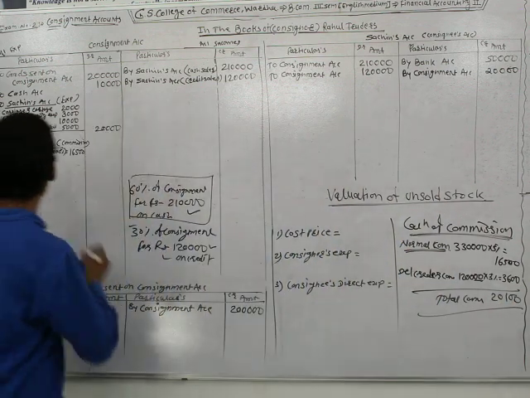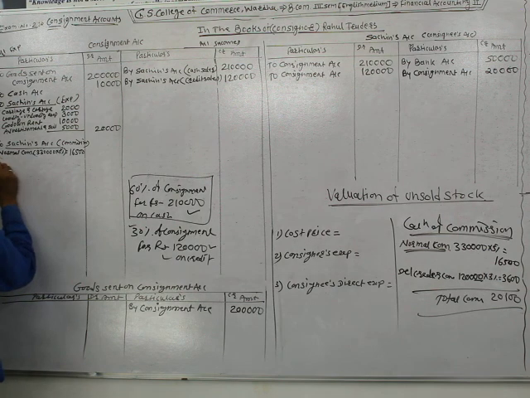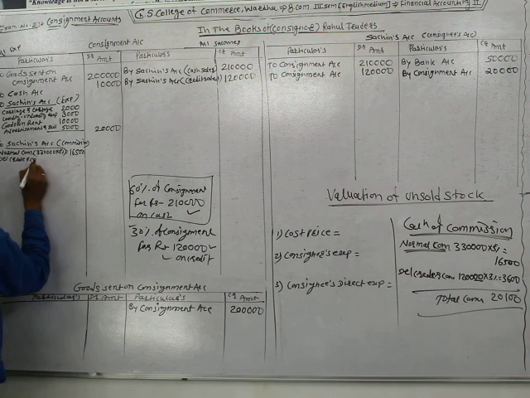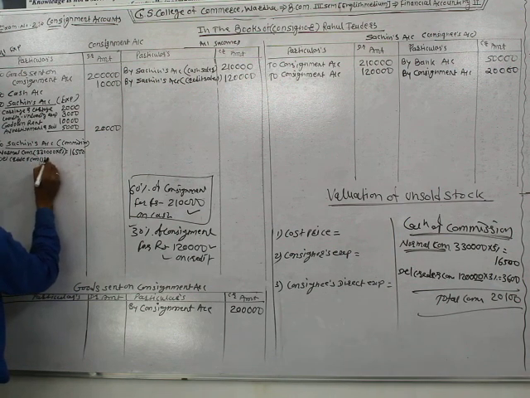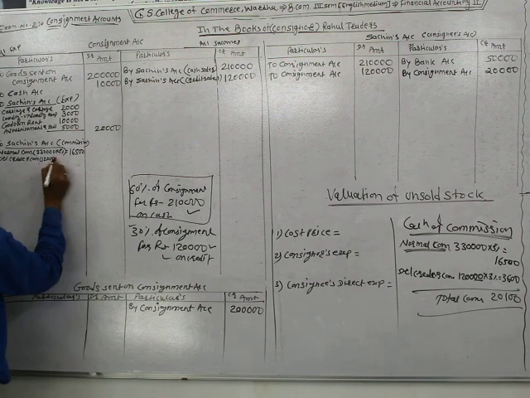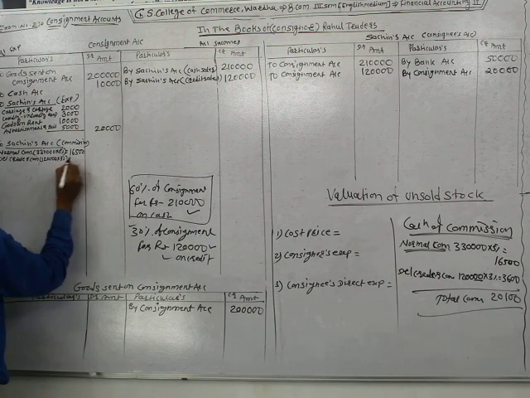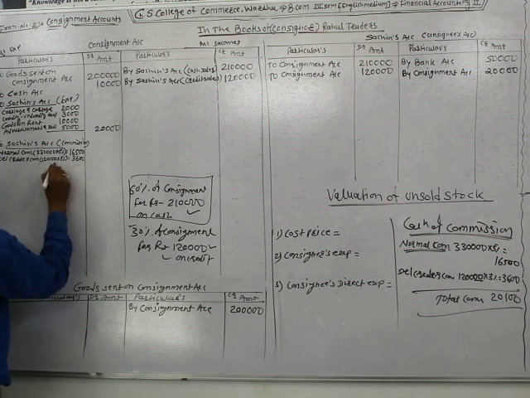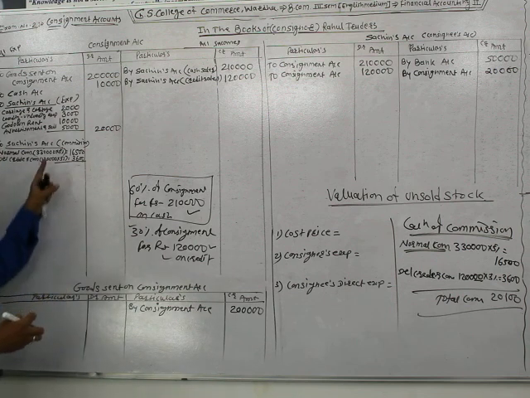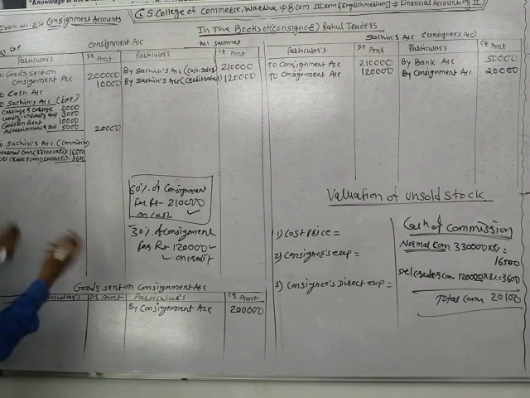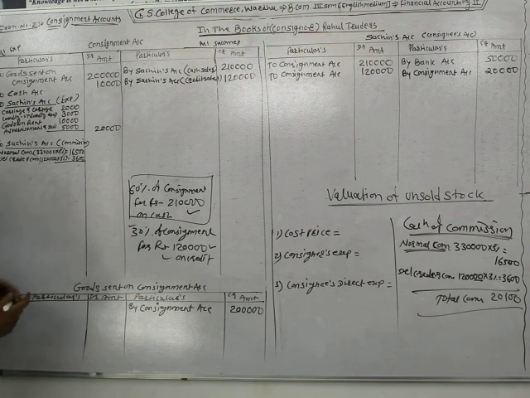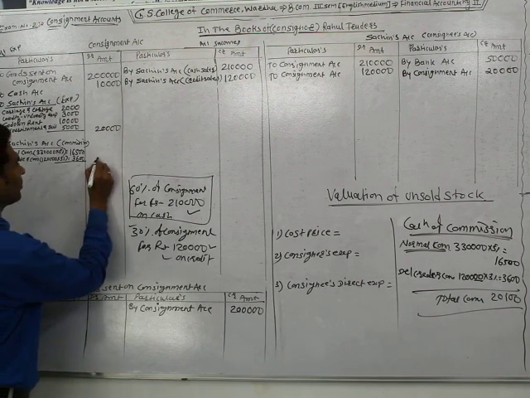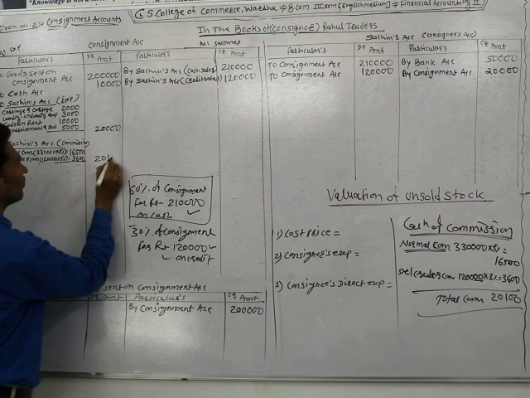Also write there del credere commission, 1,20,000 into 3%, which is 3,600. You have no need to explain it there, but you can write it just for yourself while making the calculation of commission. The total amount is rupees 20,100.